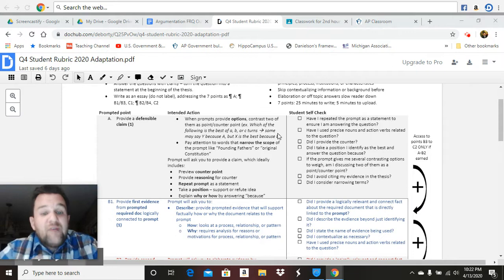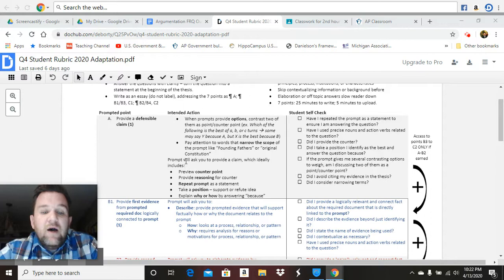Okay. You do not have to provide a counterpoint and a reasoning for your counterpoint. It's not necessary, but I do believe that it's going to help you best come to your claim and then also provide reasoning for your claim. We'll look at that in a minute. Right? Pay attention to the words that narrow the scope, such as founding fathers, the original Constitution, the Constitution as ratified, which will reference the Constitution in 1789.